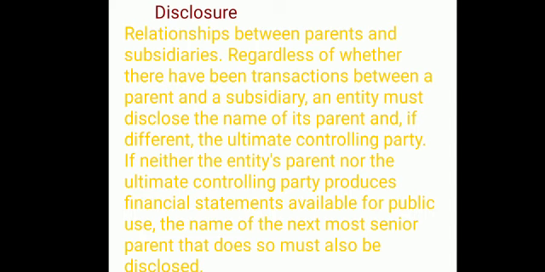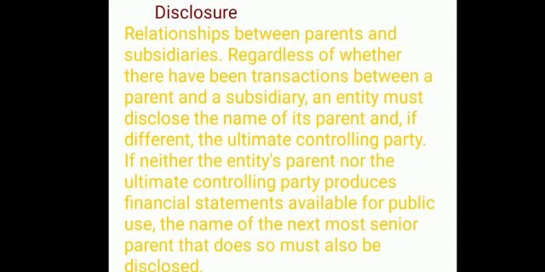Okay, an entity must disclose the name of its parent. So disclosure, the entity must disclose what? The name of its parent. And if different, the ultimate controlling party. The ultimate controlling party should be mentioned in this disclosure.